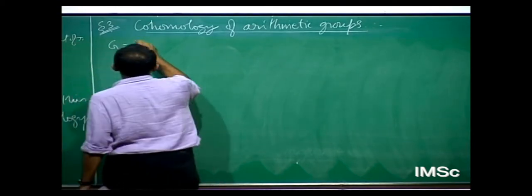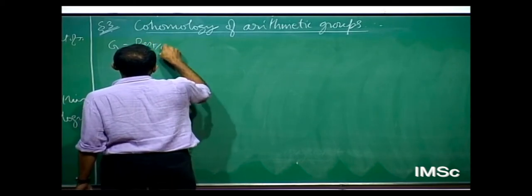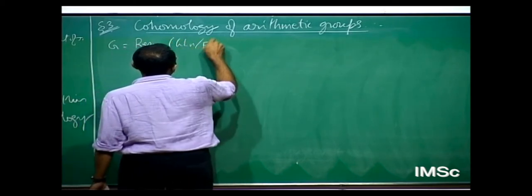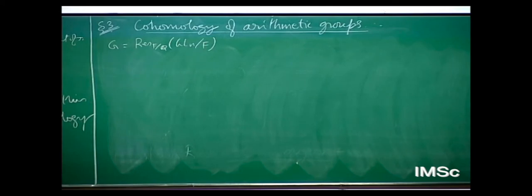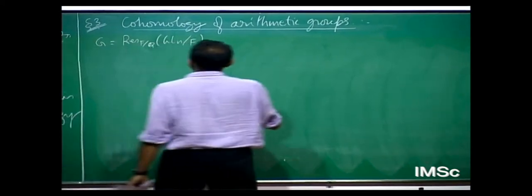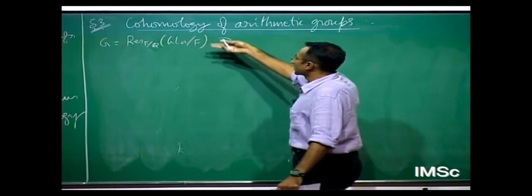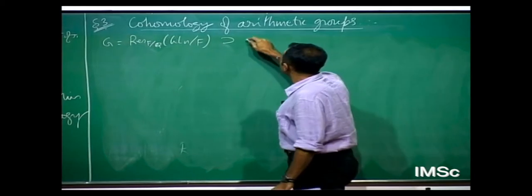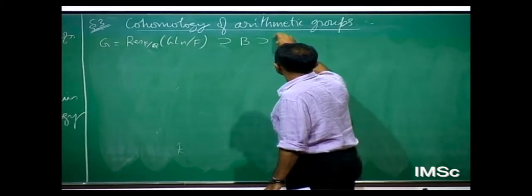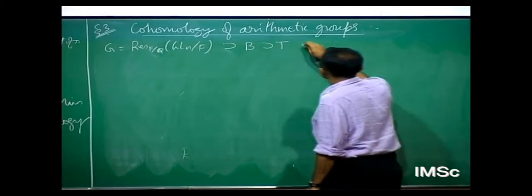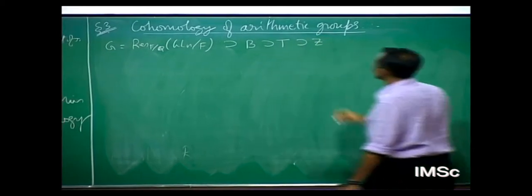So G is going to be the restriction of scalars of GL_N. For some technical reason I'd like to work with a Q group, that's all. So G is GL_N over F. Inside this, I can take the restriction of scalars of the standard upper triangular Borel subgroup, I call that B. Inside that is the restriction of scalars of the diagonals, called that T. Inside that is the center of G.